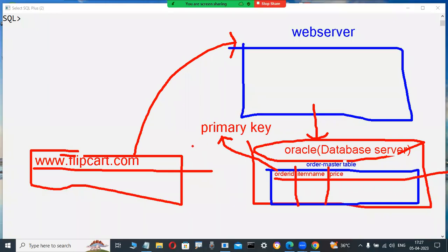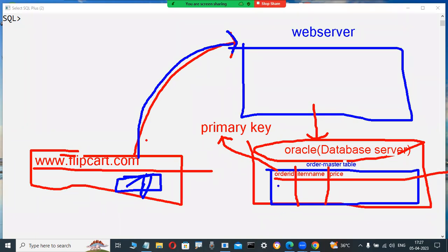Suppose I am a customer, for example. I don't know the database. I don't know the web server. On my mobile I'm opening www.flipkart.com, for example. Whenever I'm opening it, what is the purpose? I have mentally decided to purchase one item today. That's why I try to book one item. Some options are there, and through that I'm booking one item. Then this web browser connects to the web server. But the web server does not store these details. This web server connects to the database server. This is the entire architecture.